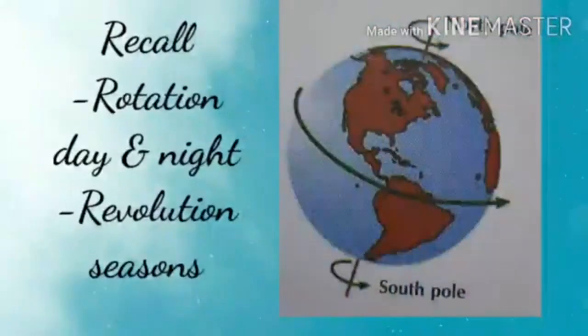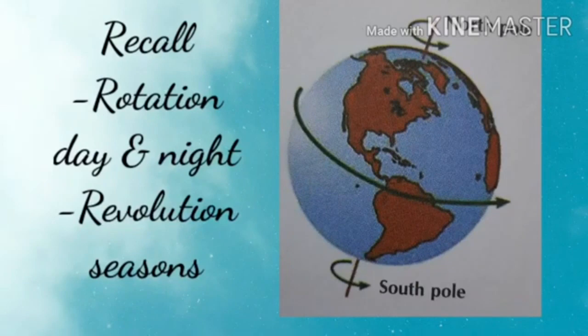Children, now let us recall what we learned in this chapter. First we learned rotation and its causes. Children, rotation is the spinning of the earth on its axis. Rotation of the earth causes day and night. What is the rotation of the earth? Yes, the earth spins around its own axis from west to east. This movement is called the rotation of the earth.